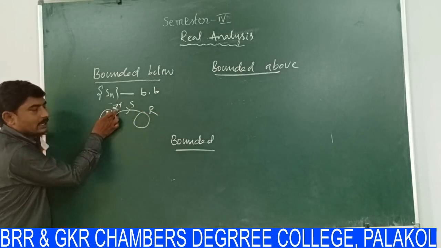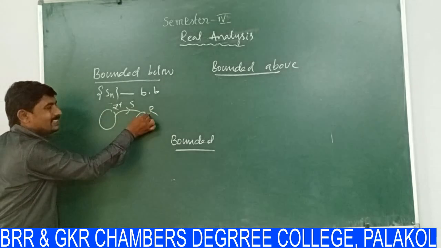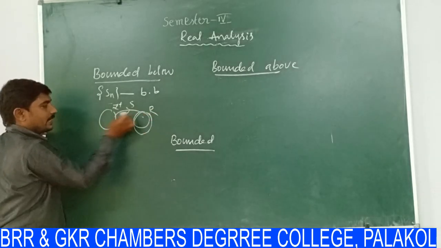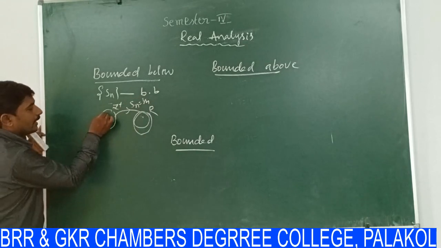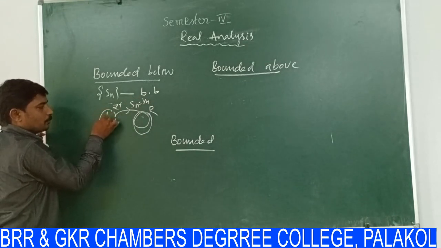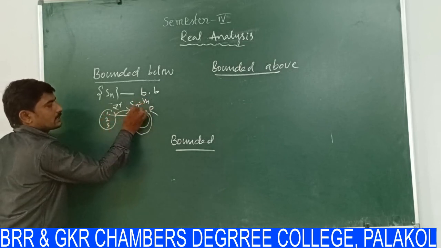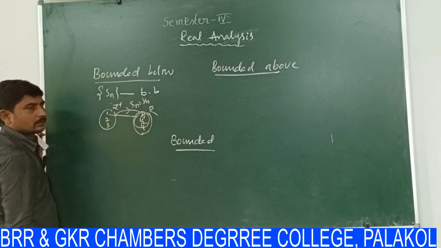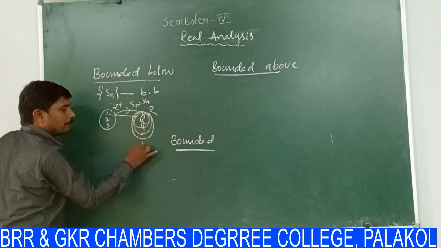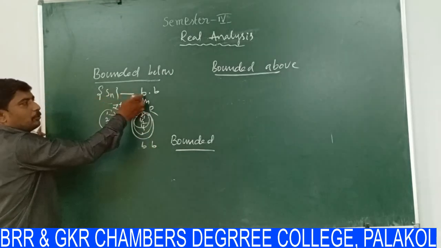What is the domain here? The set of positives. What is the codomain? R. This is the range. See one example: Sn equal to 1 by n is a sequence. What are the domain values? 1, 2, 3 and so on. For n equal to 1, S1 is equal to 1 by 1, next 1 by 2, 1 by 3 and so on. This range is bounded below. If the range is bounded below, then the sequence Sn is said to be bounded below.